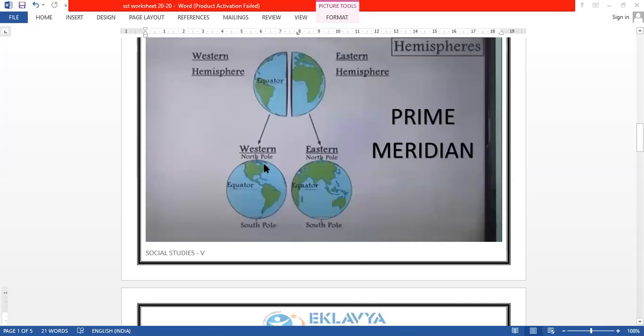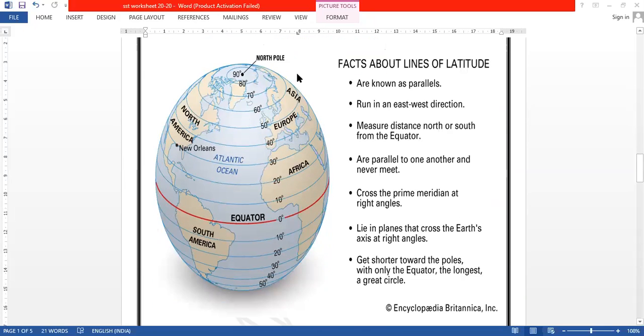So moving towards the next screen, here you can see some facts about latitudes. Here you can see the equator is the longest latitude on the Earth and it divides our Earth into two halves, that is the northern hemisphere and southern hemisphere. Some facts about latitudes: they are known as parallels because they are running parallelly. They run in the east-west direction, from east to west or west to east.